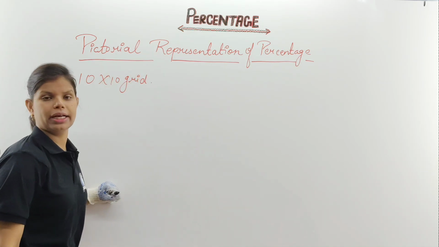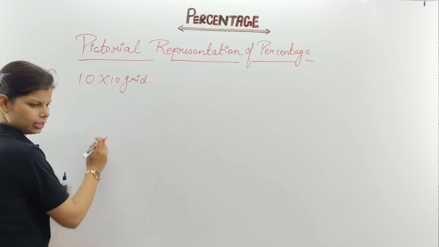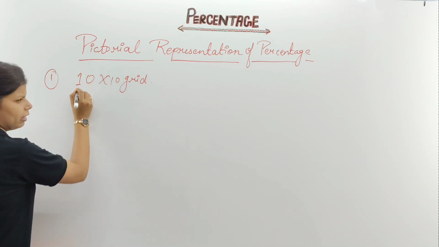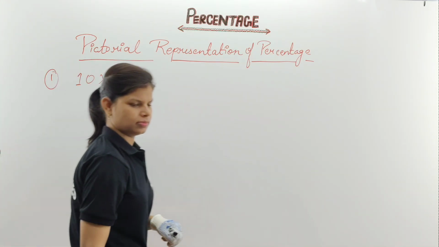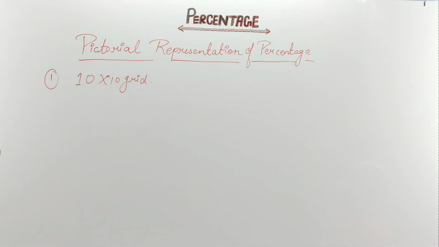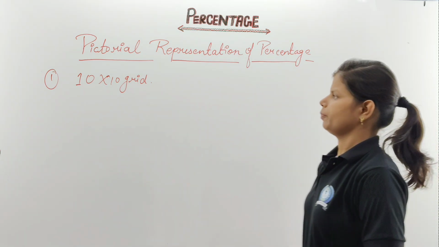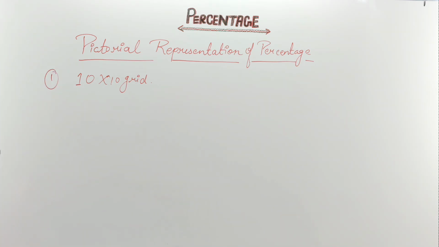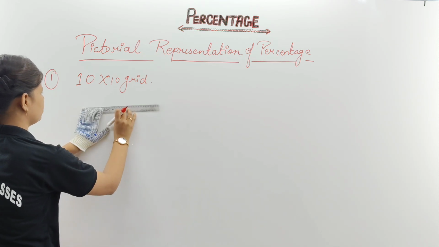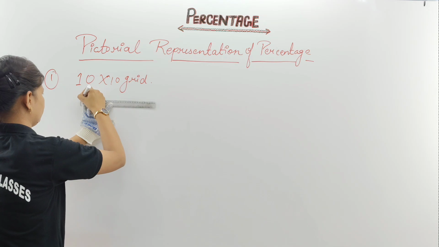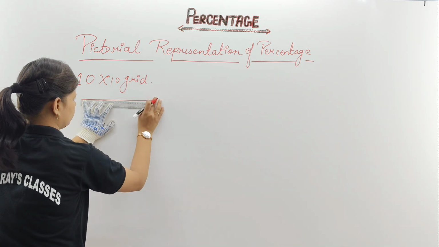The question is how you will draw that grid. That means on this side I need a scale to draw. You also can use a scale for that. Clear? With the help of a scale only we can draw. Yeah, use your scale to draw. Fine. So please use a proper scale to draw this one. A 10 into 10 grid, a small grid also you can take. There is no hard and fast rule for this one. Clear?